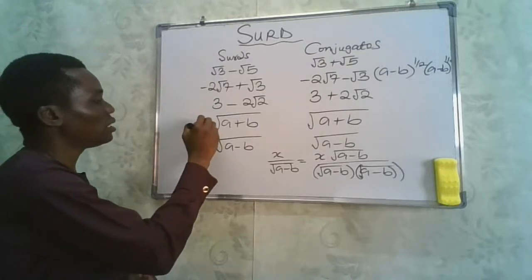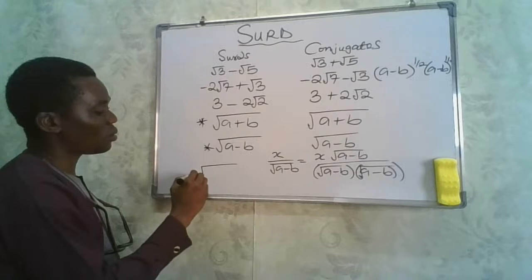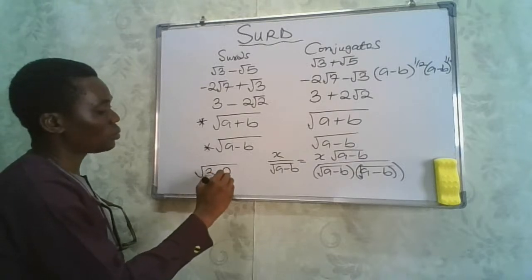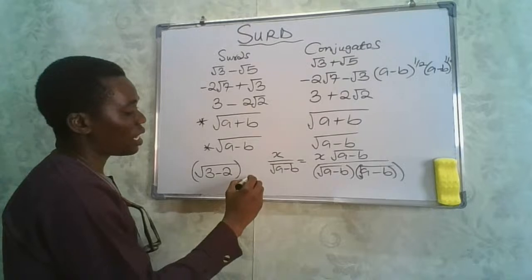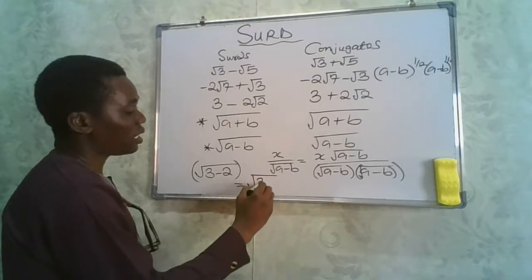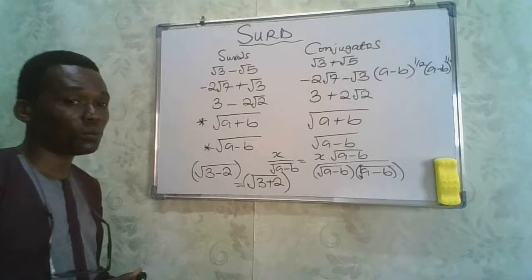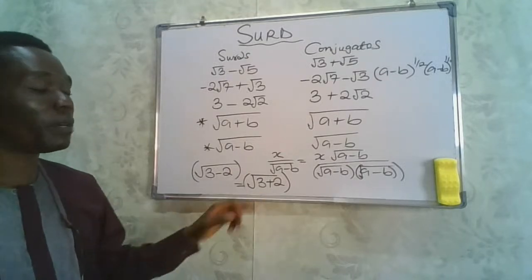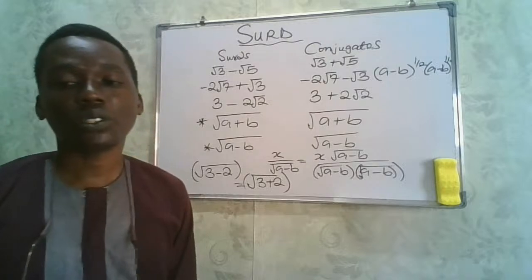Whenever you are given square root of 3 minus 2, don't take the conjugate as 3 plus 2, because this multiplied by this cannot give you a rational number.